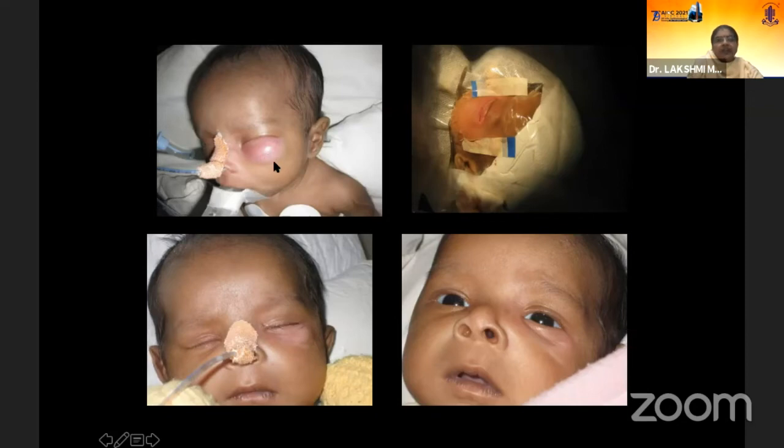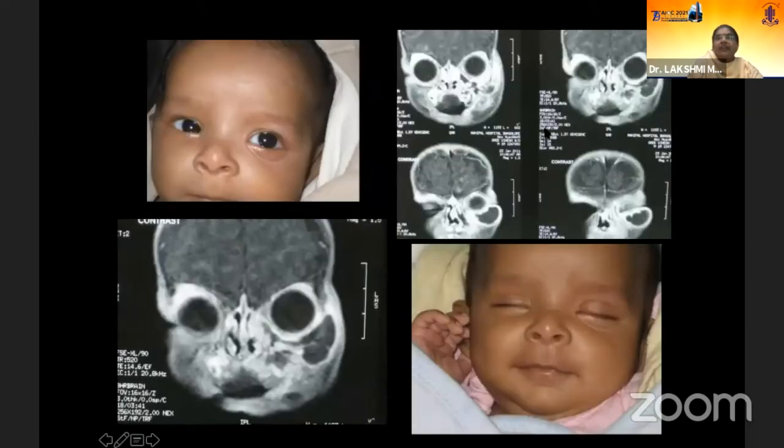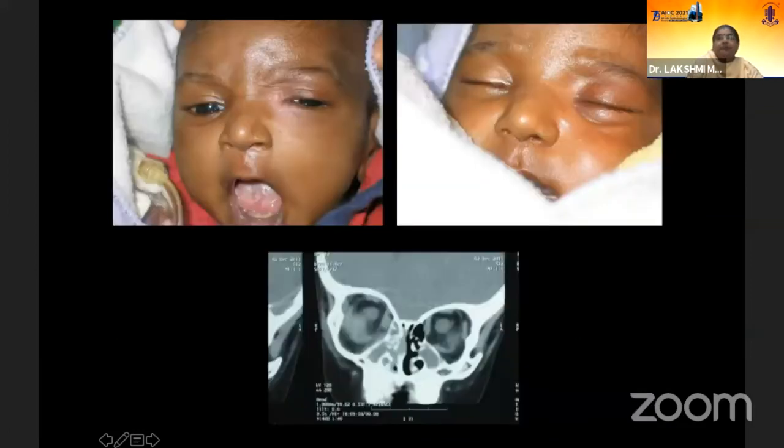The abscess was not getting resolved and I had to take up this child and drain it along with the help of an ENT surgeon. It was a small external cut I had to make because it was lateral. From the small area of the ethmoidal sinus, which had pneumatized, the infection had spread all along laterally and collected there. This was about 4 or 5 months of age when the child came back for follow-up.